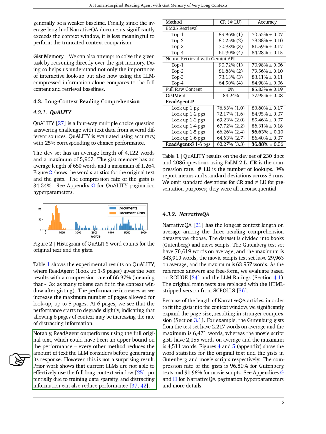This suggests that current LLMs may struggle to effectively use large amounts of context, possibly due to training data limitations or the presence of distracting information. For narrative QA, which has the longest average context length among our datasets, we evaluate using both Rouge scores and LLM ratings. Due to the length of narrative QA texts, we significantly compress the text to fit within the model's context window. Our results show that ReadAgent outperforms all baselines across different subsets of narrative QA, demonstrating its effectiveness even with highly compressed text.